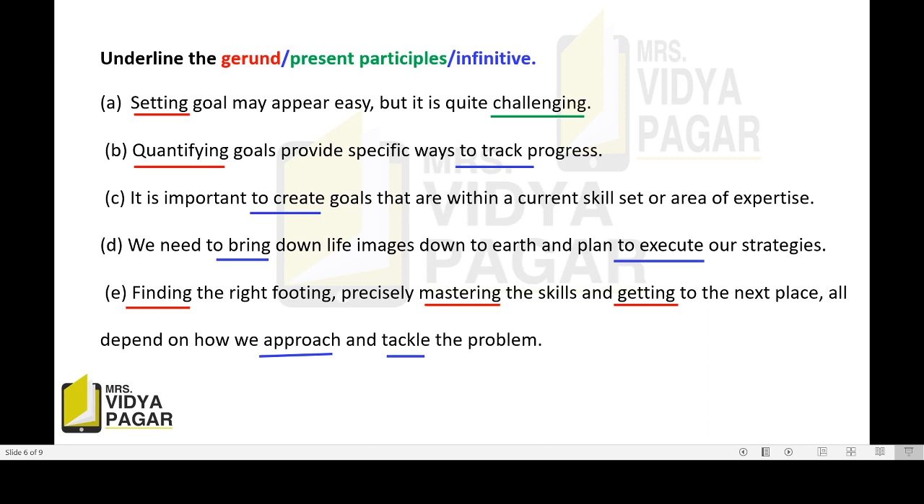Next, it is important to create goals that are within a current skill set or area of expertise. Look here, to create, it is again infinitive. It is the root form of the verb. So it is infinitive. We need to bring our lofty images down to earth and plan to execute our strategies. Look here, to bring, to execute. These are root verbs, these are infinitives.